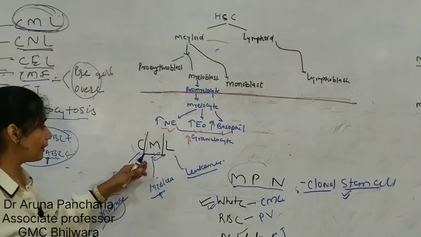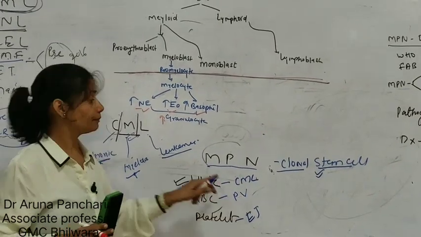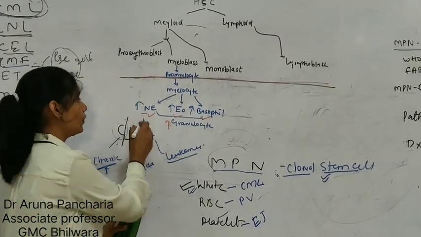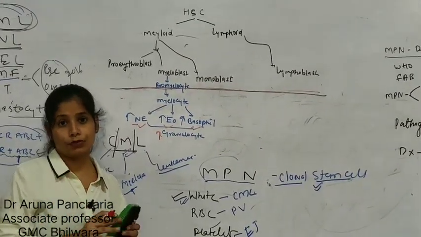I told you in CML there is an overproduction of the white cell. So specifically of the granulocytic lineage, eosinophil, neutrophil and basophil, they are going to overproduce.